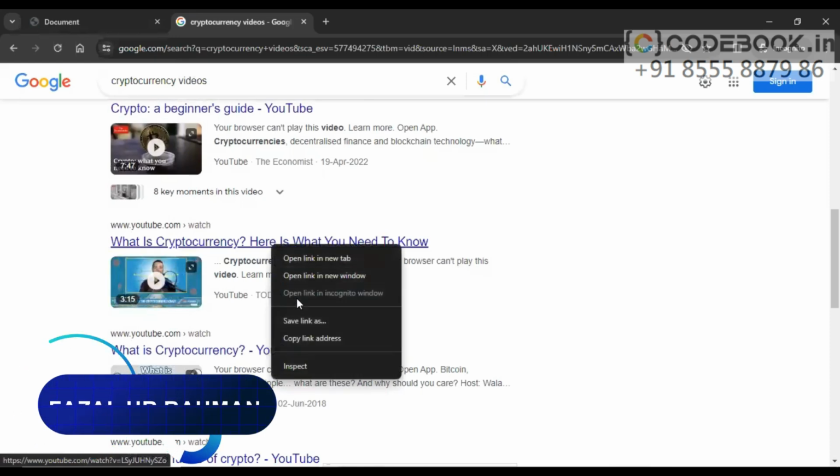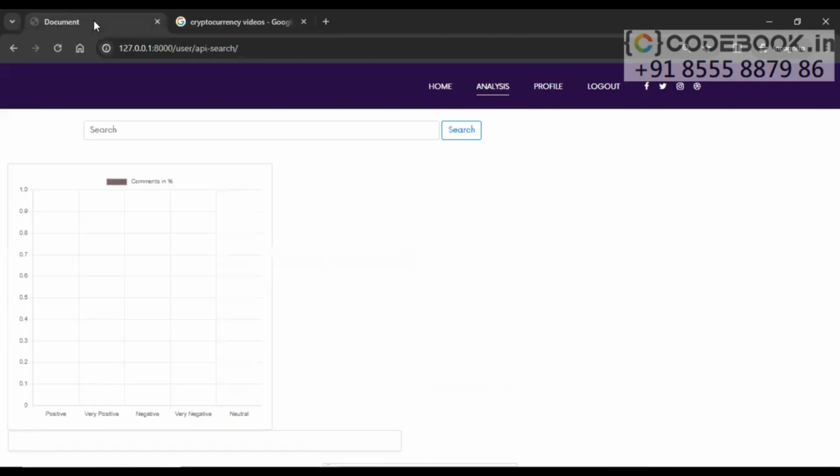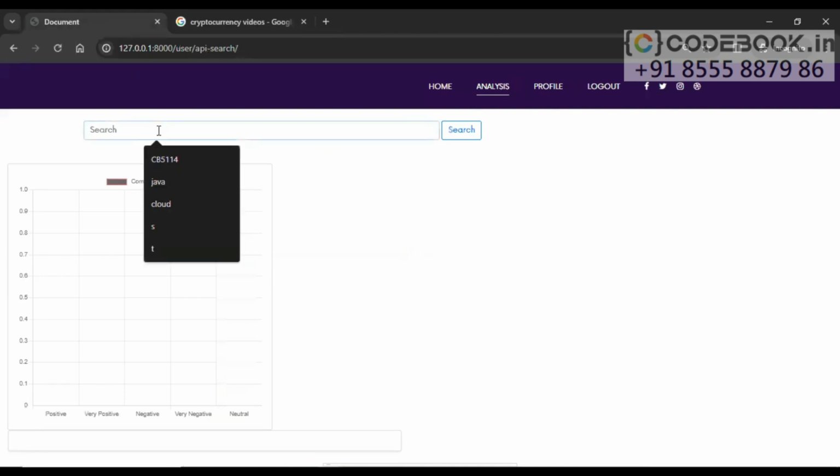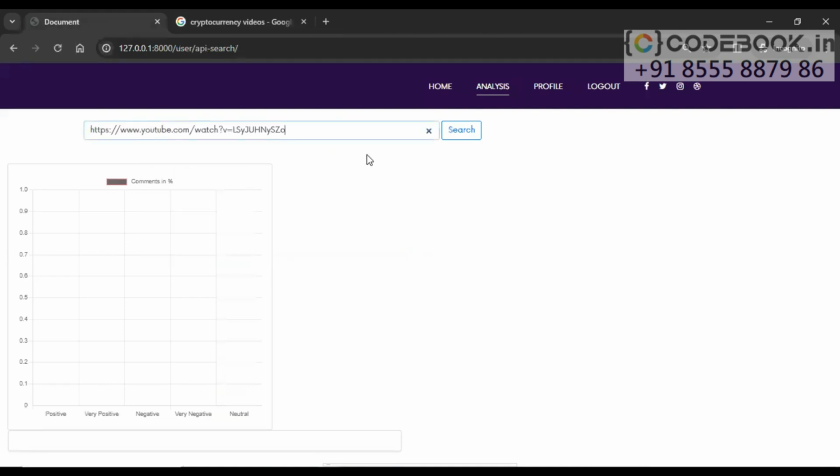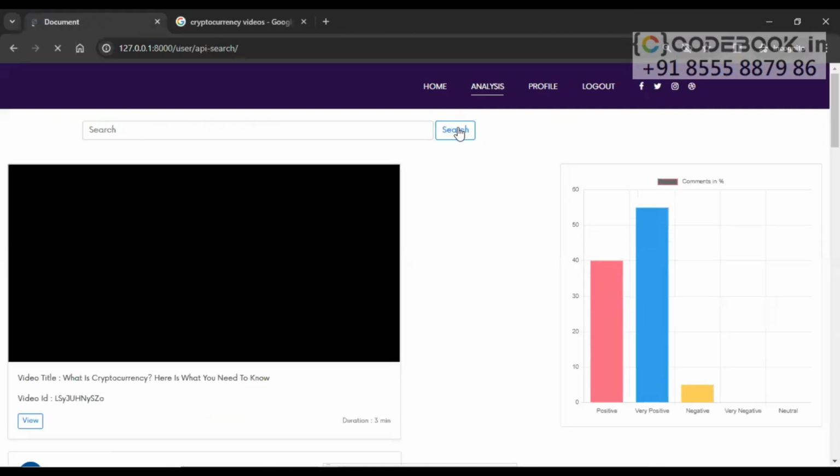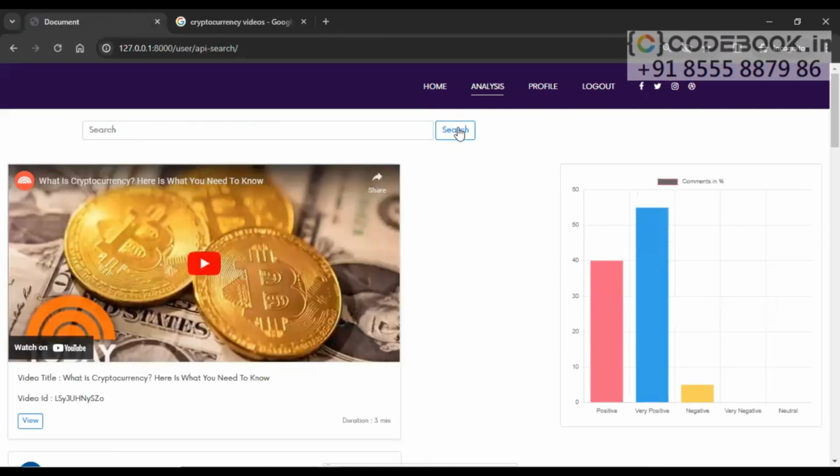So let's copy the address and provide it in this text box, search. And we have got the result here.